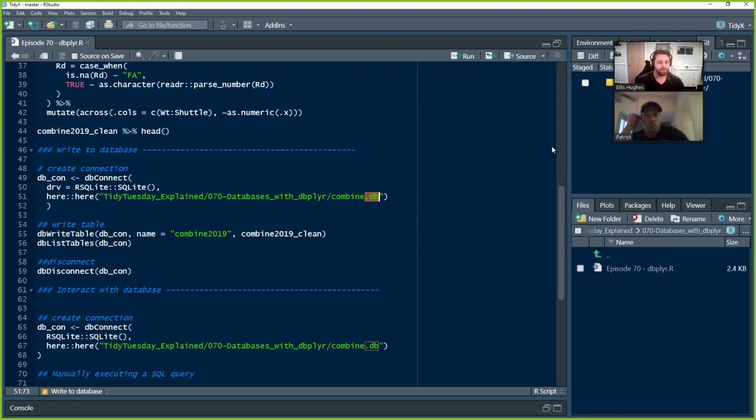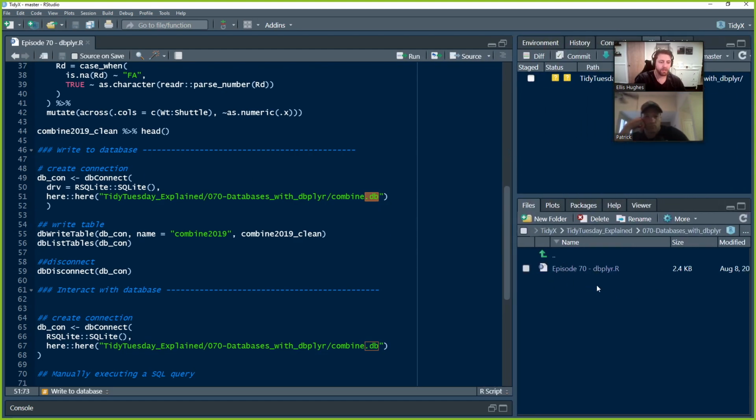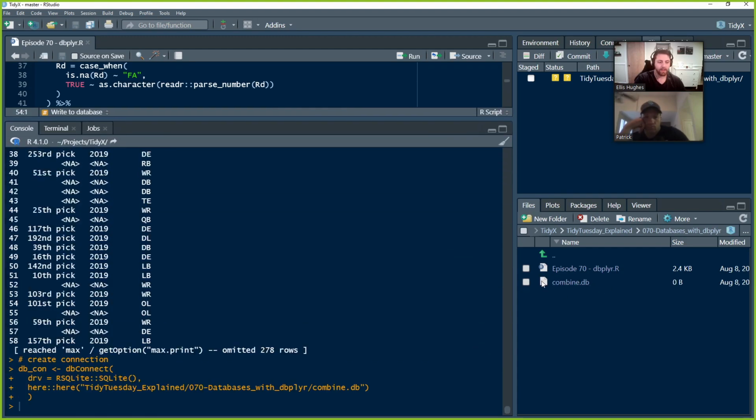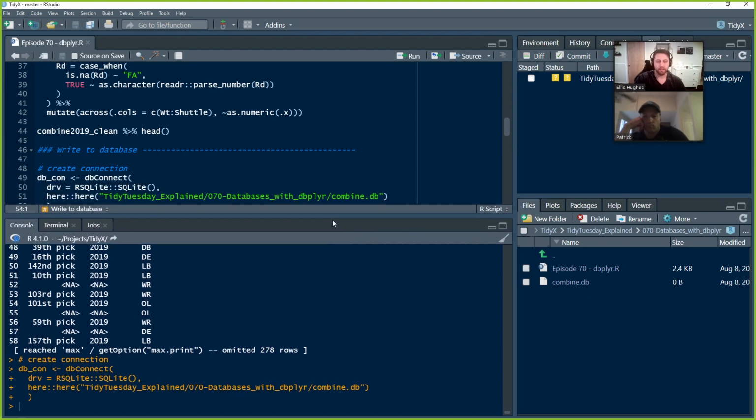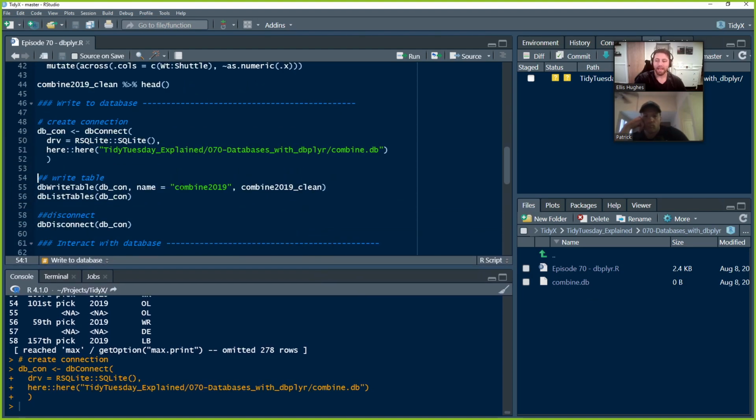So I will run this code, and you will see down here in the lower right, now I've got this file here that represents a database, and you can't actually open it up to look at it. You can't just click on it because it's a binary file, but it lives in there. And it's empty right now, zero bytes. So it's got nothing in there right now. Load something in.